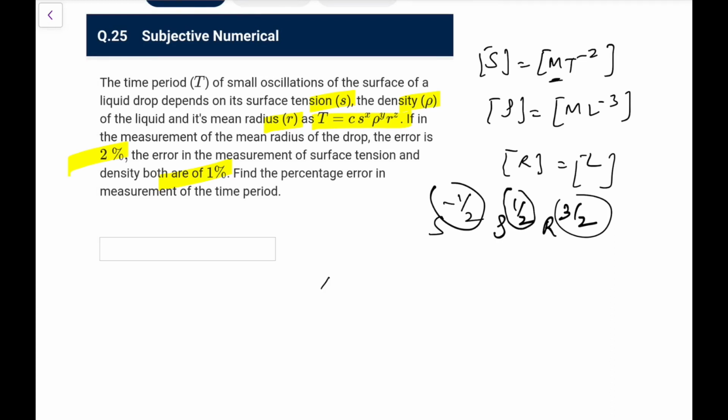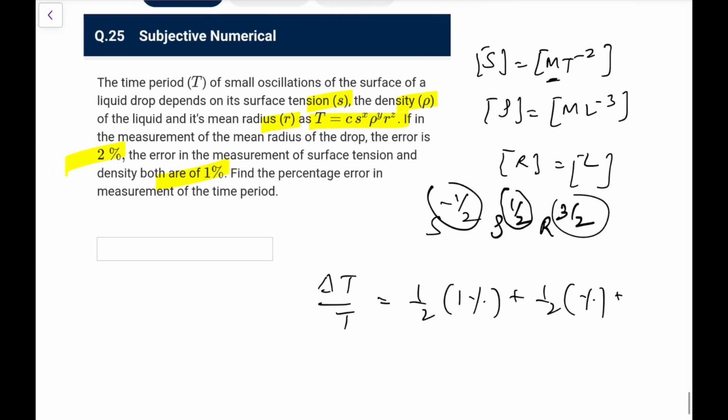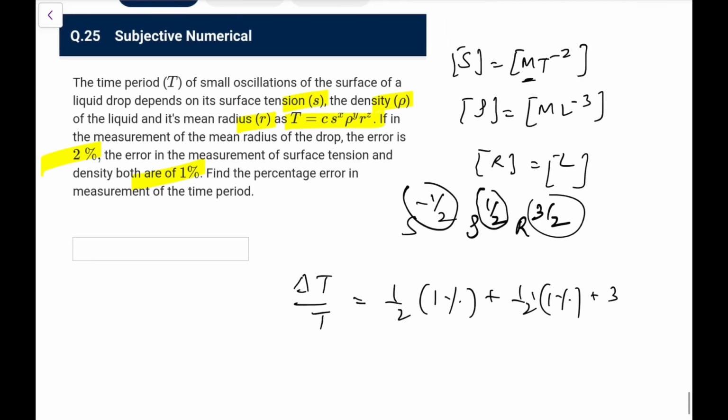If I do the error analysis, delta T by T would be half times 2%, plus minus doesn't matter. In surface tension it is 1%, in density 1%, and in radius it is 2%. So half times 1% plus half times 1% plus 3 by 2 into 2%. So 0.5 plus 0.5 plus 3%, so it is 4%. You can go for it. Nice question based on dimensions and errors.